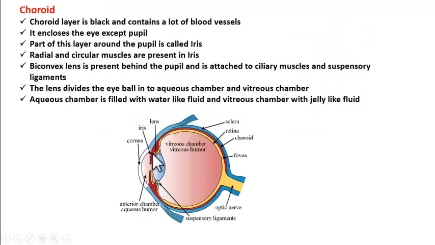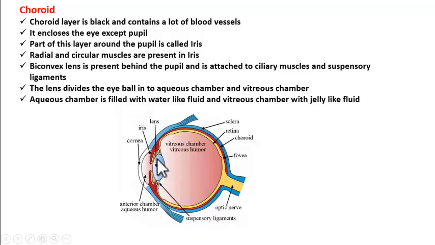Then behind this iris we find an elliptical structure here, right? A lens-like structure. This is a biconvex lens. This is our eye lens, which takes up light and forms an image in the eye.